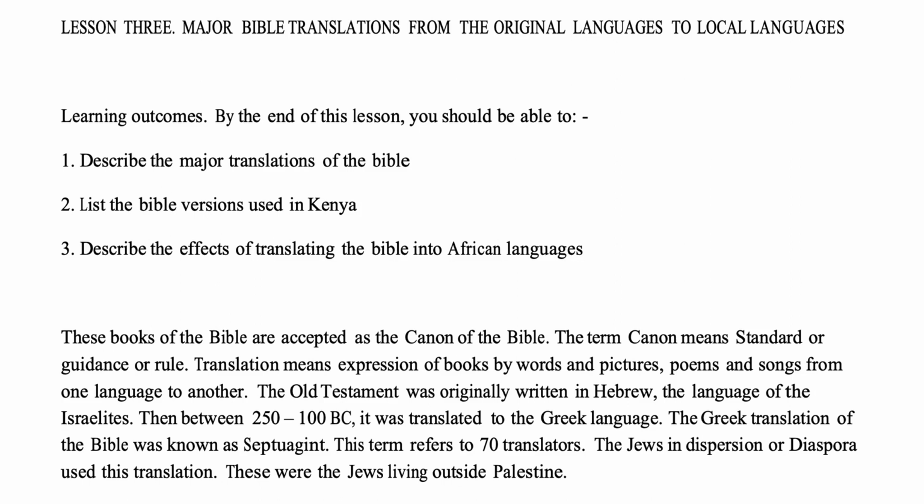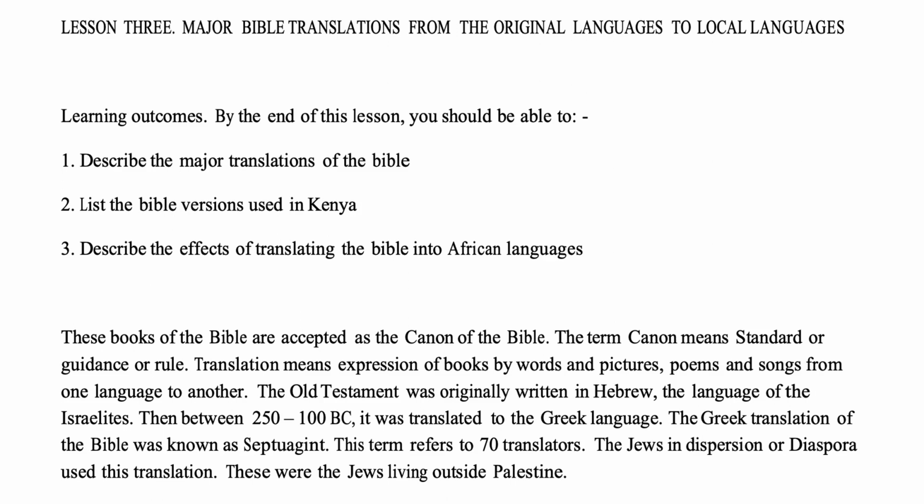Lesson 3. Major Bible translations from the original languages to local languages. Learning outcomes. By the end of this lesson, you should be able to: 1. Describe the major translations of the Bible. 2. List the Bible versions used in Kenya. 3. Describe the effects of translating the Bible into African languages.